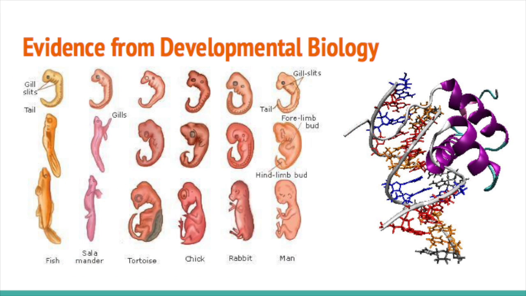Developmental biology provides additional evidence for evolution. On the genetic level, the same set of regulatory genes that control the expression of other genes exists among all organisms. For example, the HOX or homeobox genes regulate the body plan of all animals, and differentiations in this gene partially account for the wide range of body structures among animals.